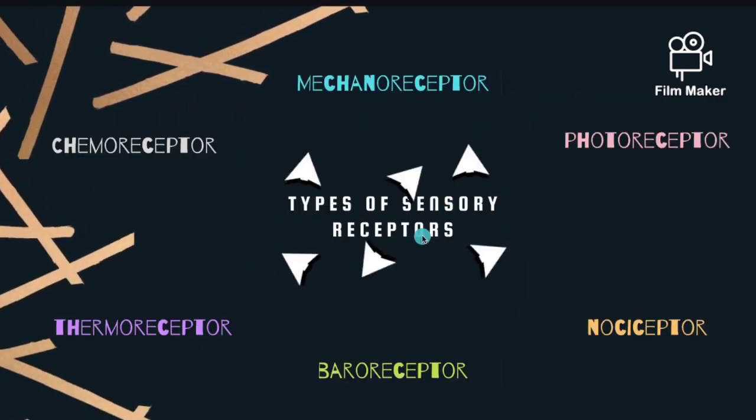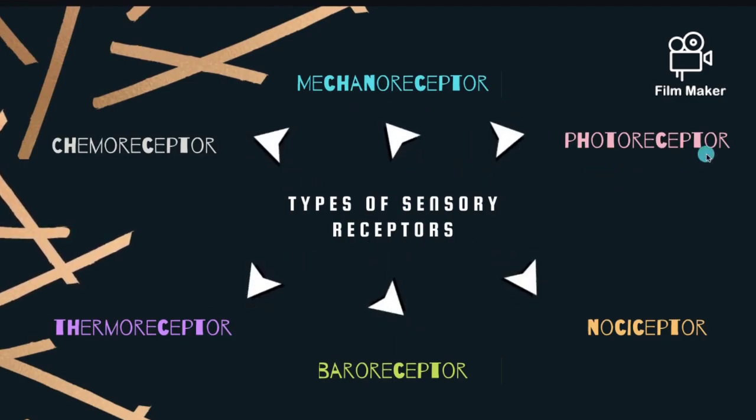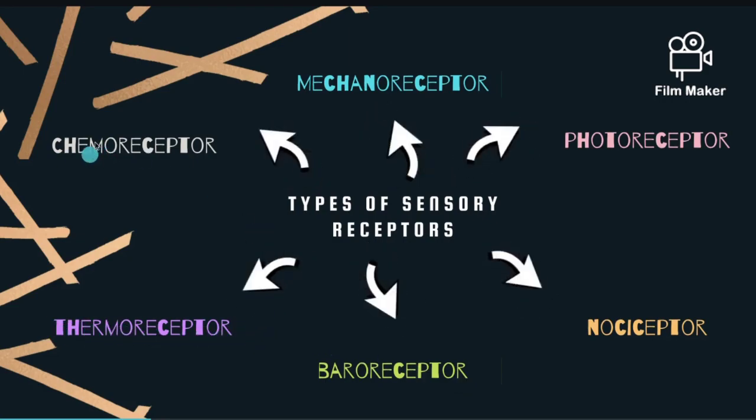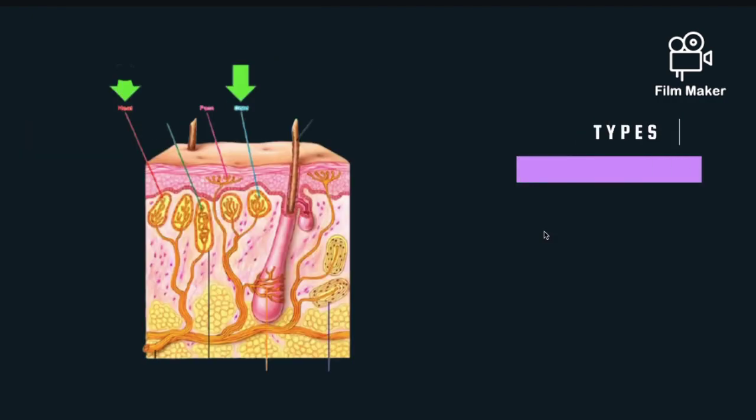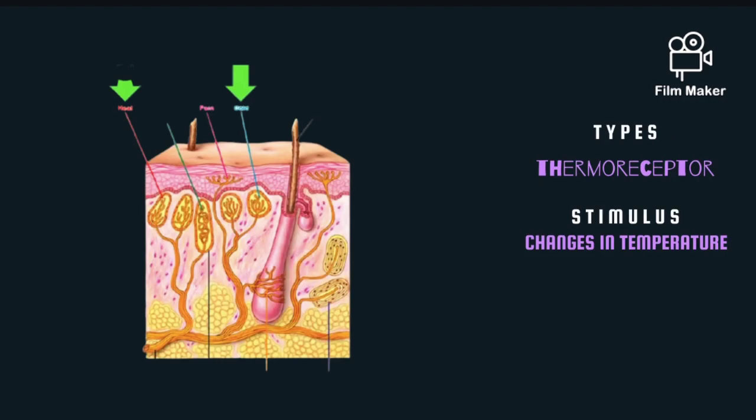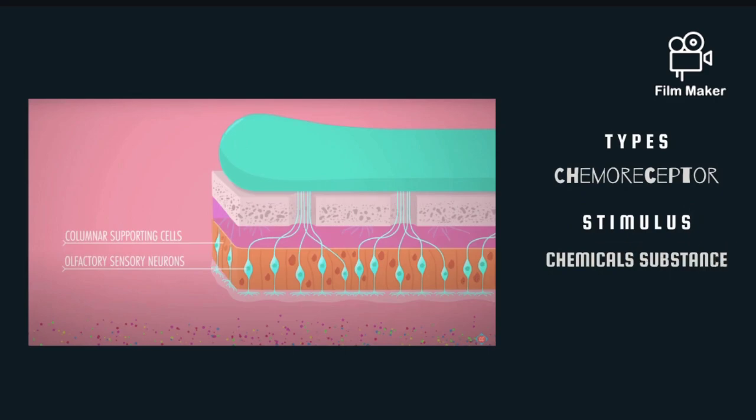Types of sensory receptors: mechanoreceptor, photoreceptor, nociceptor, baroreceptor, thermoreceptor, and chemoreceptor. Mechanoreceptors that are found in the skin detect touch and pressure. Thermoreceptors that are found in the skin detect changes in temperature such as heat and cold. Chemoreceptors that are found in the nose or tongue detect chemical substances.